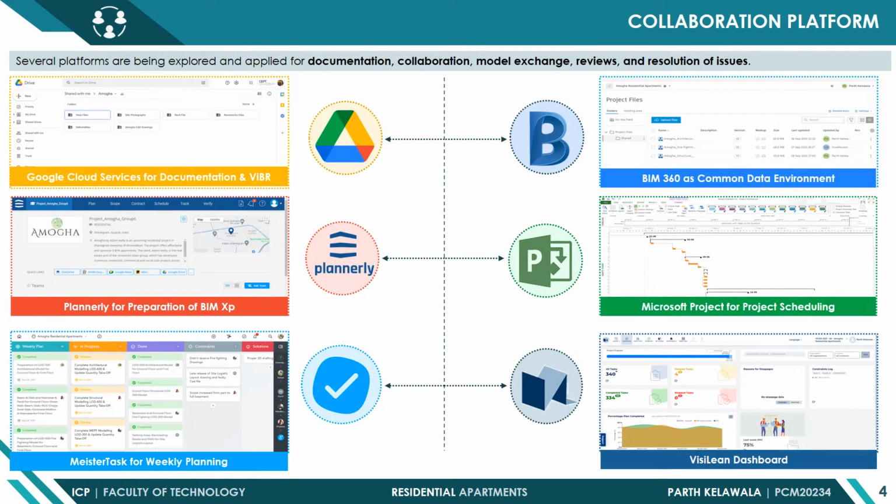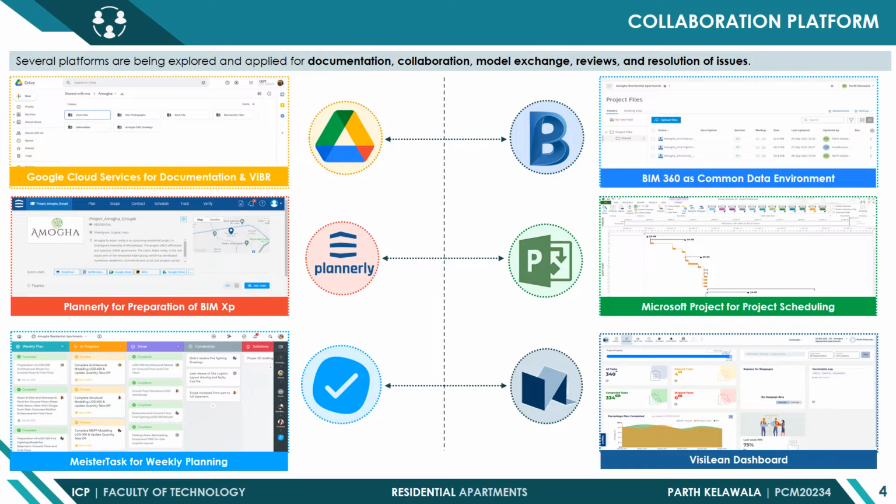Now discussing the collaboration platforms. Several platforms were explored and applied for documentation, collaboration and resolution of issues. Google Cloud Services was used for the documentation and collaboration of the project data. BIM 360 was used as a common data environment where all stakeholders can work together on a single platform.